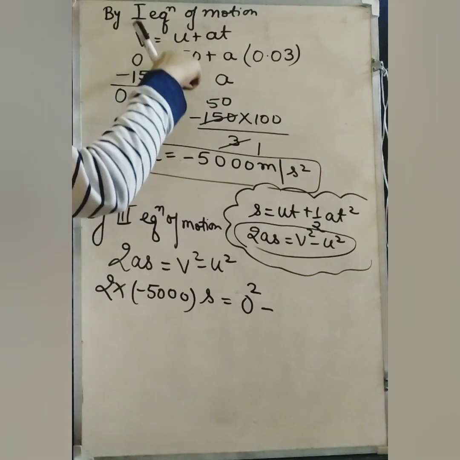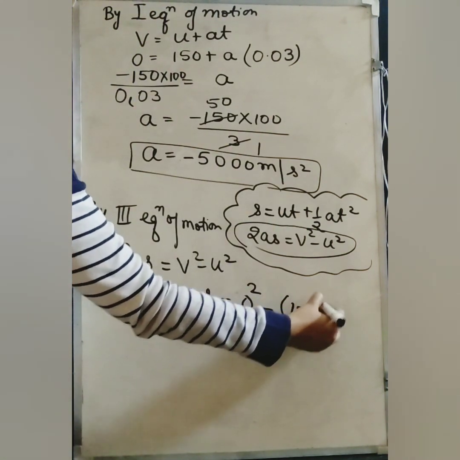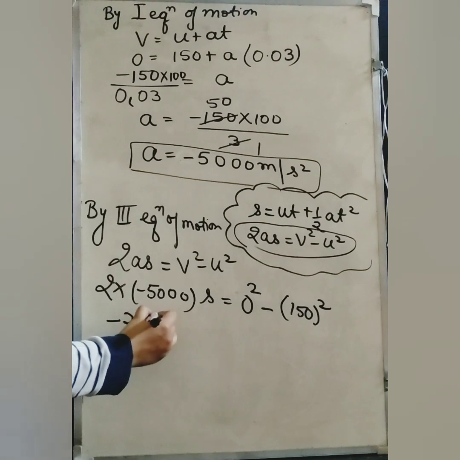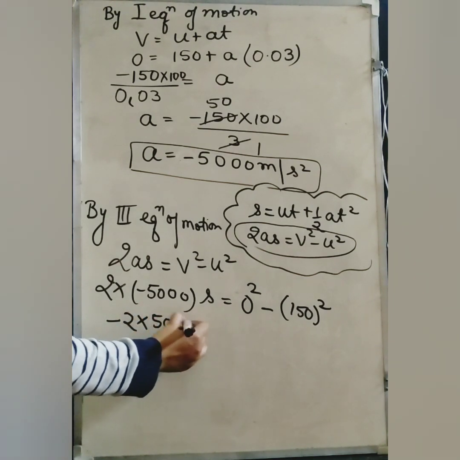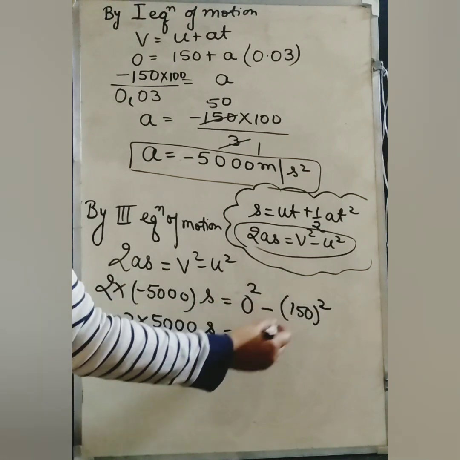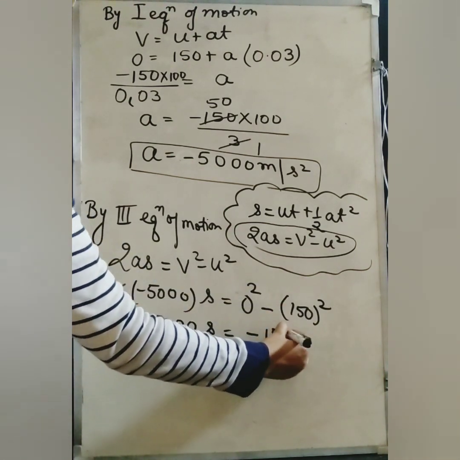We can see the initial velocity from here also. u is 150, so 150 whole square. So this negative will come out, it will be minus 2 into 5000 s. 0 square will be 0, minus will be as it is, and 150 whole square will be 150 into 150.